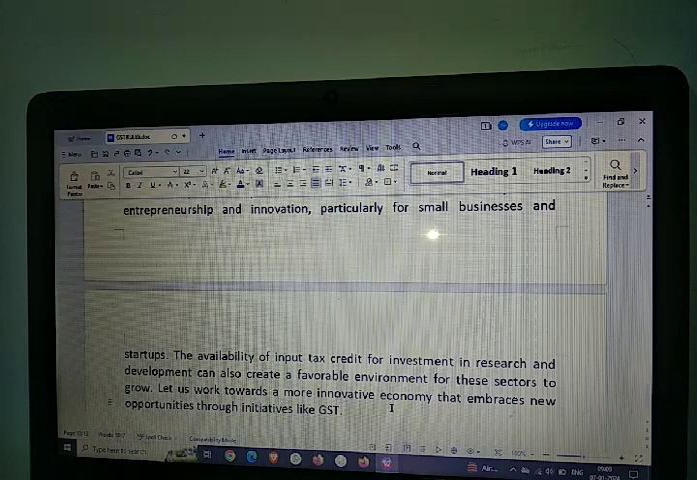So now we hope that we will work together towards a more innovative economy that embraces new opportunities through initiatives like GST. So we can conclude our discussions here.